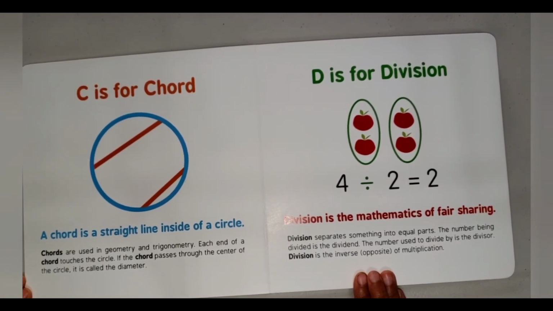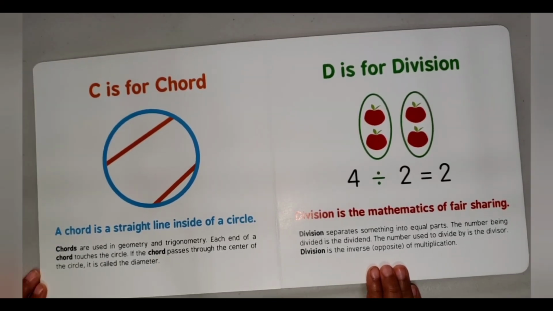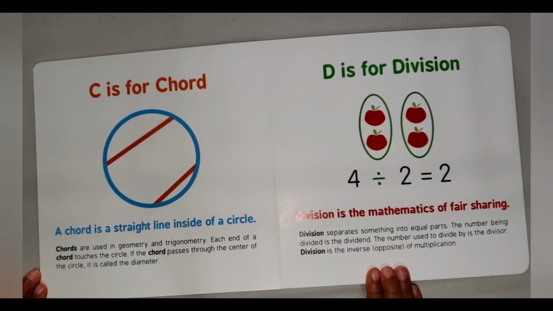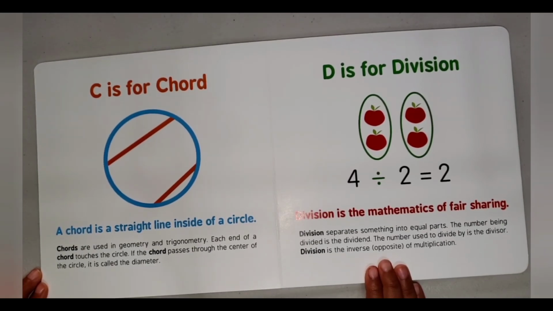D is for division. Division is the mathematics of fair sharing. Division separates something into equal parts. The number being divided is the dividend. The number used to divide by is the divisor. Division is the inverse, or opposite, of multiplication.